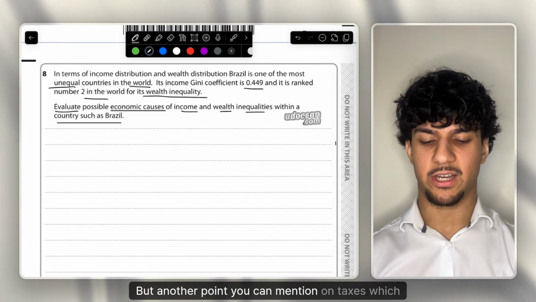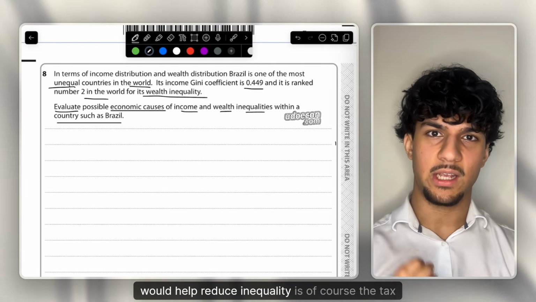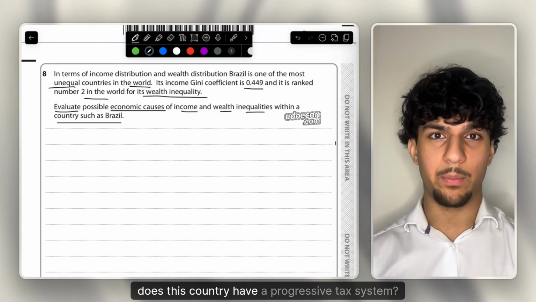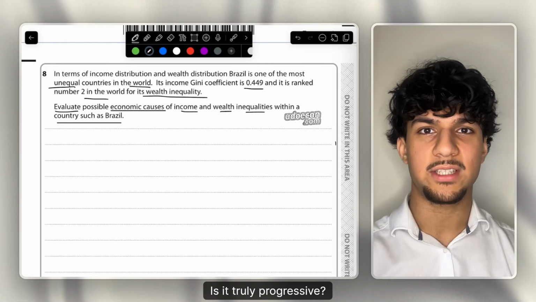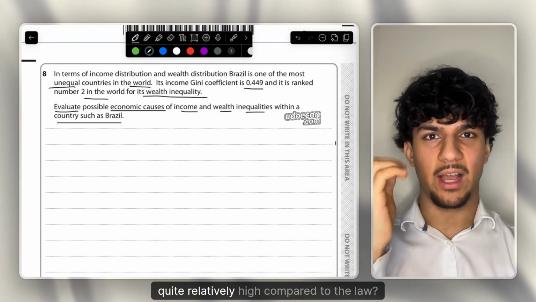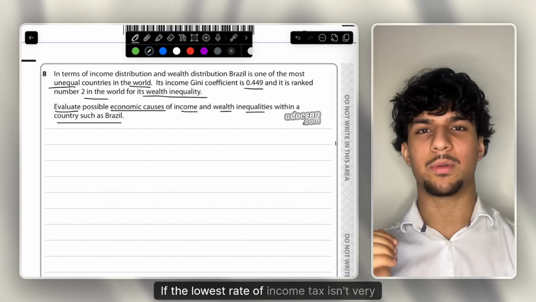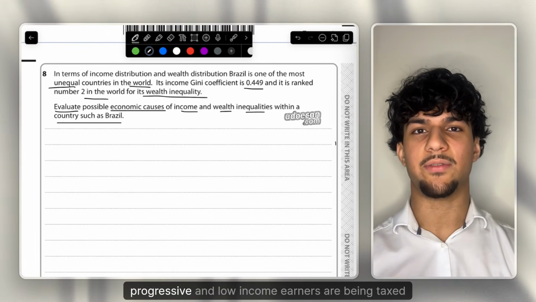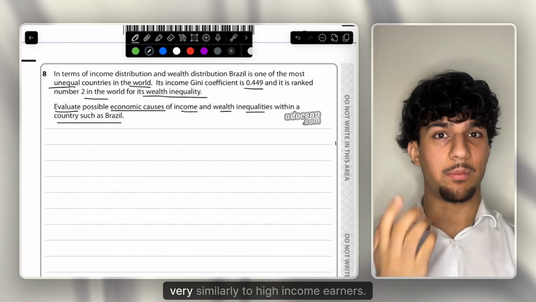But another point we can mention on taxes, which would help reduce inequality, is of course the tax system. As we're assuming, does this country have a progressive tax system? Is it truly progressive? For example, is the top rate of income tax relatively high compared to the low? Since if the lowest rate of income tax isn't very different from the highest rate of income tax, it means that the tax rate is not truly progressive and low income earners are being taxed very similarly to high income earners.